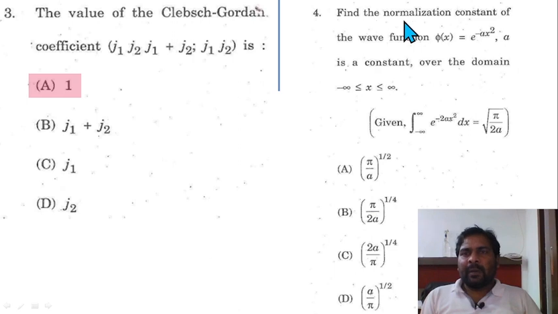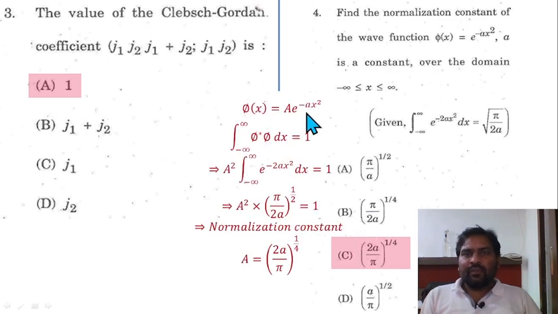Question 4. Find the normalization constant of the wave function phi(x) equal to e raised to power minus ax square, A is a constant, over the domain minus infinity less than x less than infinity. So your phi(x) is a normalized wave function, so multiply some constant A here, A e raised to power minus ax square. For normalization just integrate from minus infinity to infinity, phi star phi dx should be 1. It is a real wave function here, so after multiplying, A square e raised to power minus 2ax square dx is equal to 1.